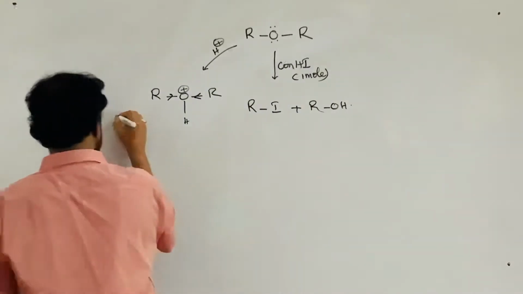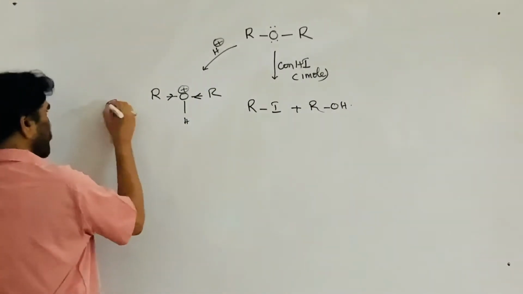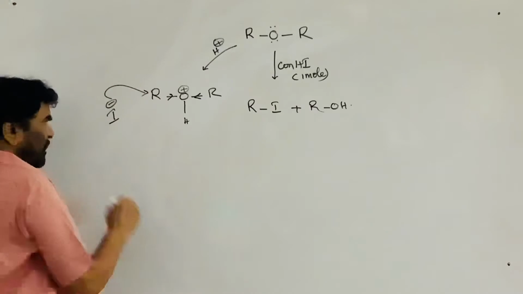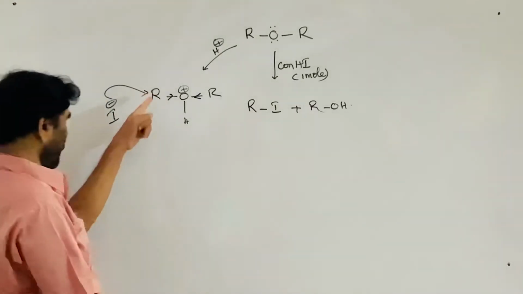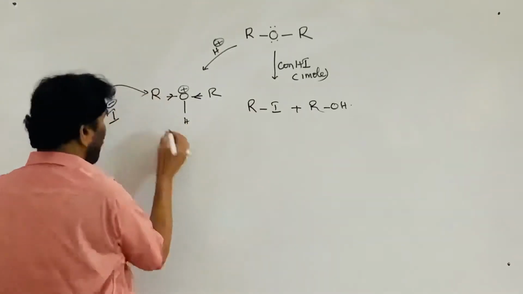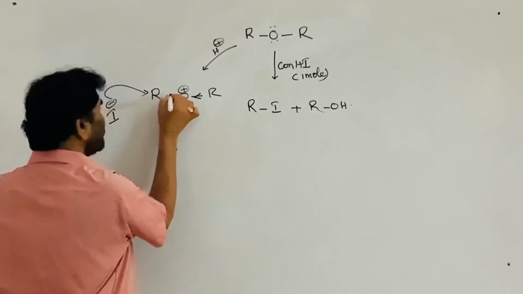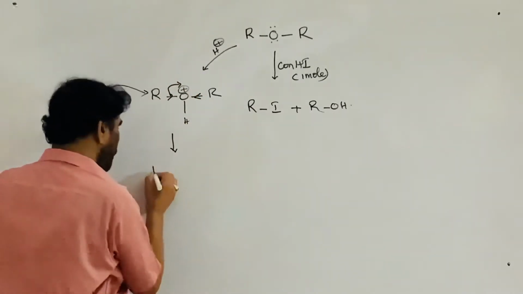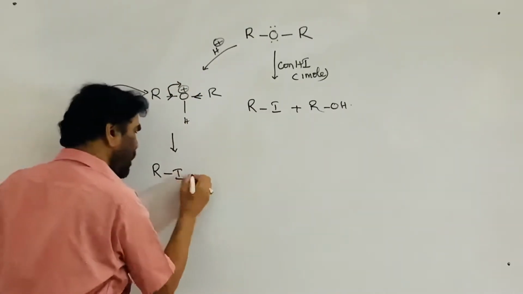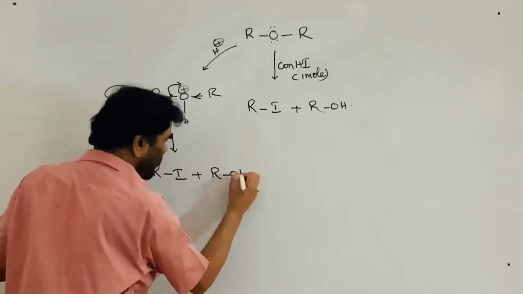Now the I minus ion approaches this through the SN2 route or SN1, whatever it is, and attacks. Now what happens? This bond breaks. Now RI is formed, and ROH is formed.